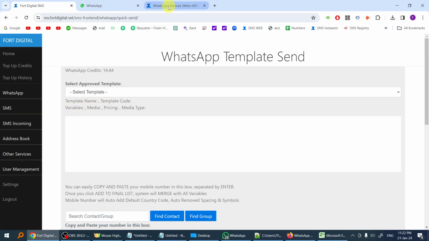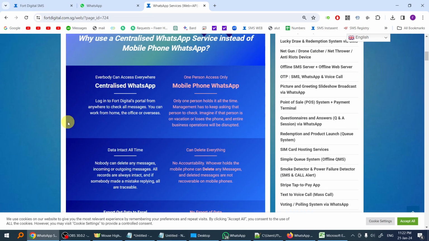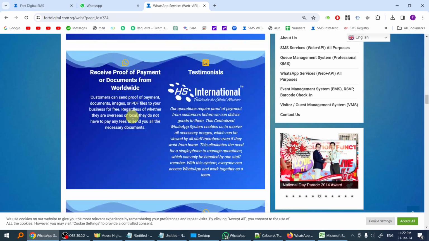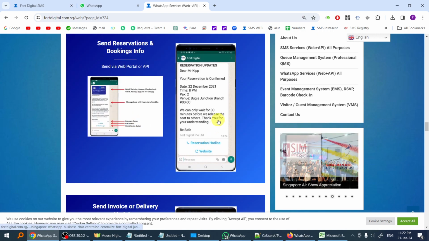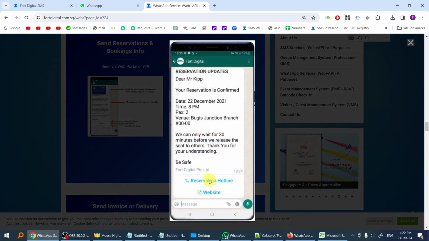Now, we have another kind of templates where you can put buttons. There are three types of buttons you can put. The first button is the call button. When you send it to them, below there is a special button. When they click, it will make a call to you. And another button is the hyperlink. You can link to anything, to the website, your apps, and so on.